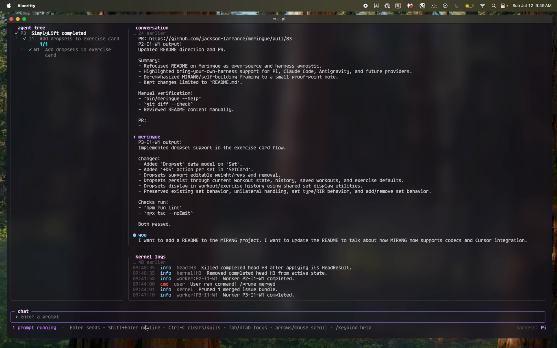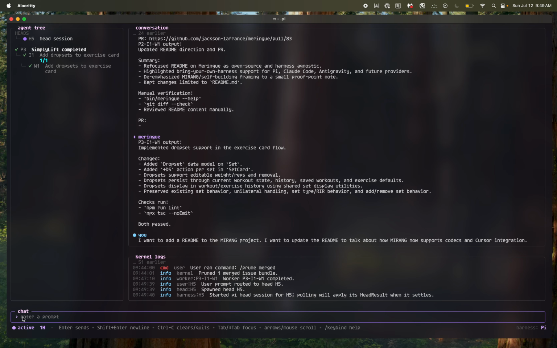I can fire off this prompt, and you'll see this prompt is non-blocking. We can send as many chats as we want. This is because every time you send a prompt, Meringue spawns a new head agent session, which is responsible for delegating the issue, creating the work tree, and spawning the agents that will actually work on it. This allows you to not have to constantly be cd-ing around and navigating the terminal, running all these Git commands and work tree creation, and it lets you focus more on the creative aspect of software development.